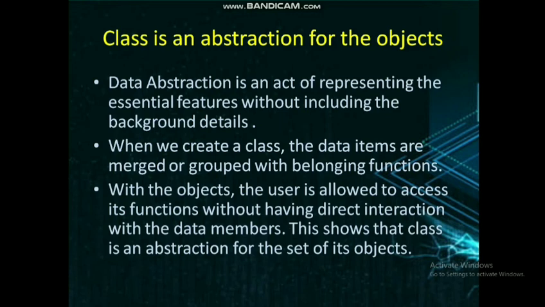We use only the functions with the object. That means the data variables are processed inside the functions, and we receive those values when we call the functions. So we are not directly accessing the data members. This shows that the class is an abstraction for the set of its objects.